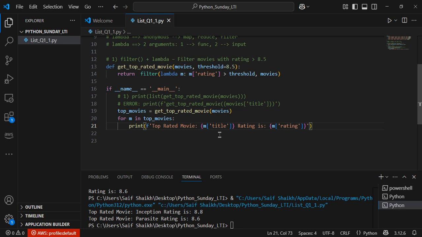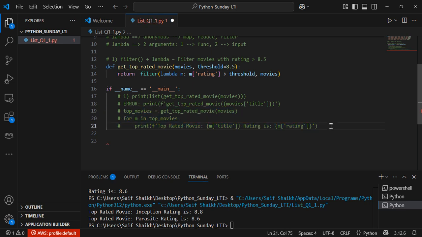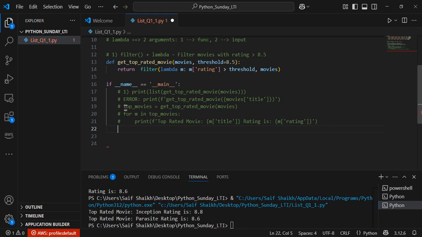So this could be your second approach. Again, I'm trying to show you multiple approaches, you can choose any one and write your code. So this is the second, which is a successful approach. Let's see one more. Over here I have written a traditional for loop. Let's say I need to write the output using list comprehension. You can do that.